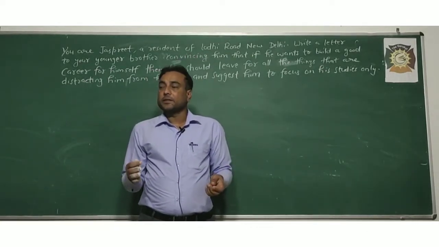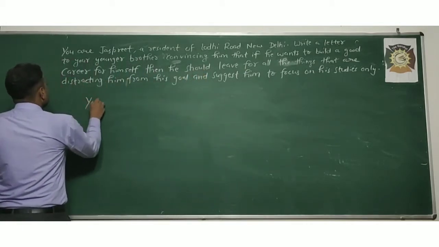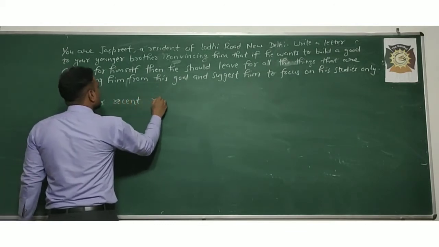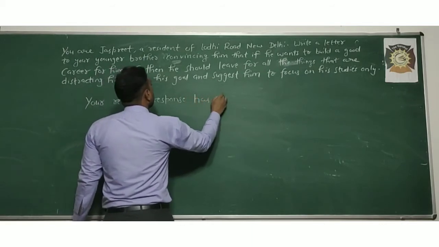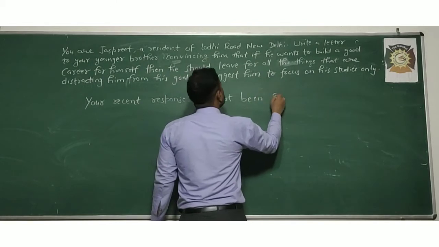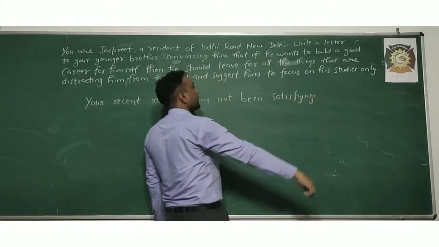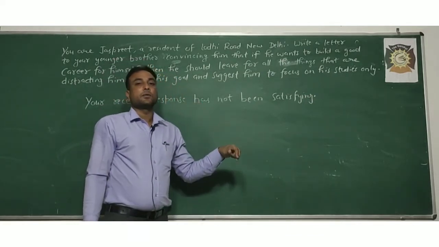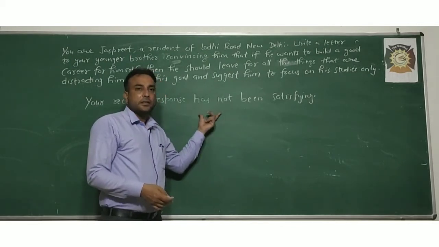So you have to write your recent response has not been satisfying. After motivating him, you have immediately written but the recent response, meaning the result, the marks you got in the exams, has not been very satisfying.